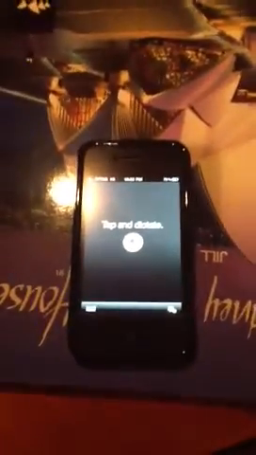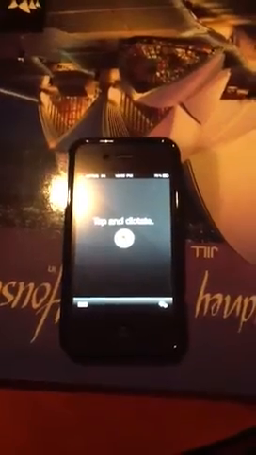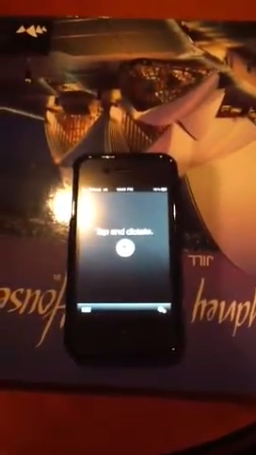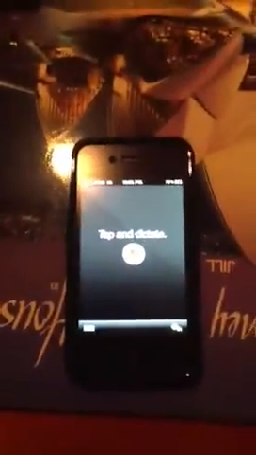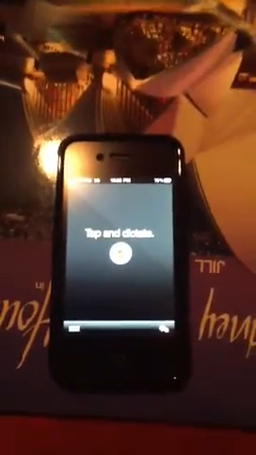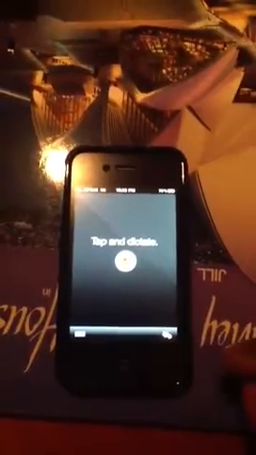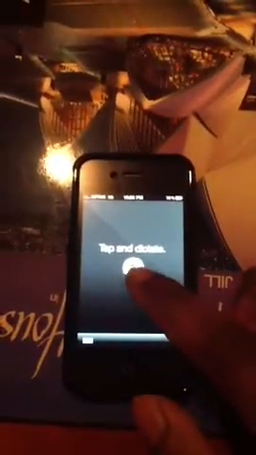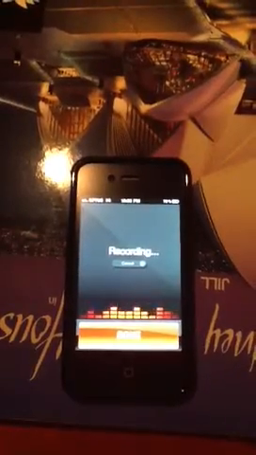Or if you've got contacts in your actual contact list, you'll be able to sync your contacts onto Dragon Dictation, and then it will remember those names and be able to write those names within whatever you speak about. So let me give you an example, right? It says, tap and dictate. So I'm gonna hit this button here. Let me tap. "I miss my girlfriend so much. I love you, Esther."